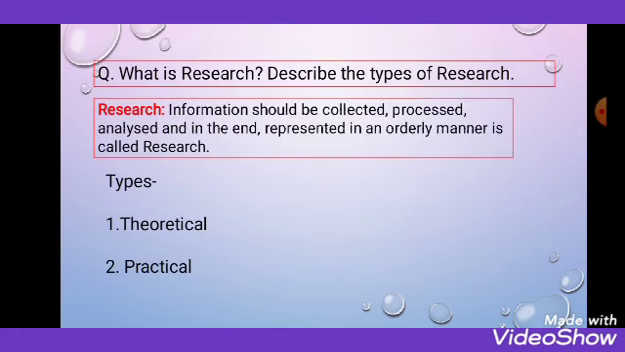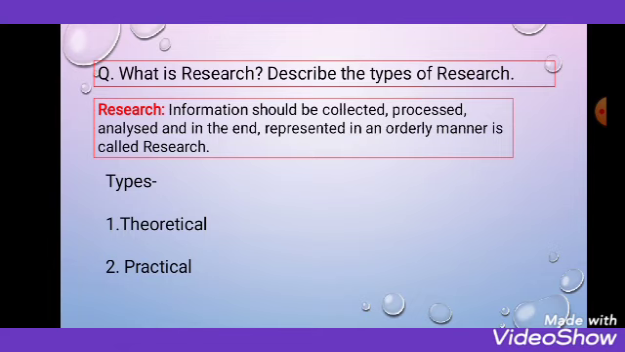Coming to the next point, what is research? Describe the types of research. I'm giving here the definition of research for you. It's a 1 mark question. Information that is collected, processed, analyzed, and in the end represented in an orderly manner is called research. So you have to write the answer this way. And after that you will talk about the types.